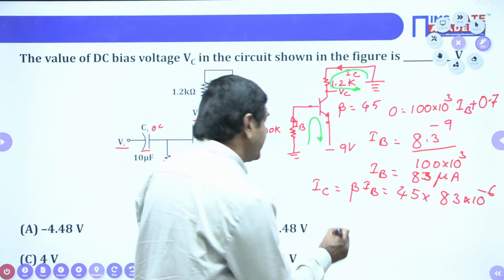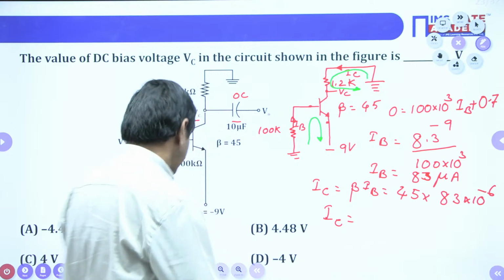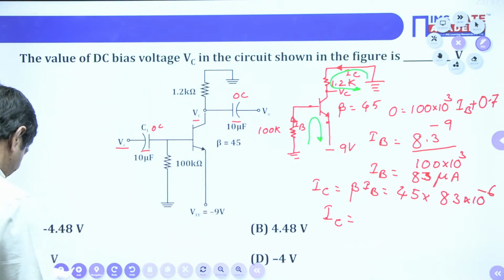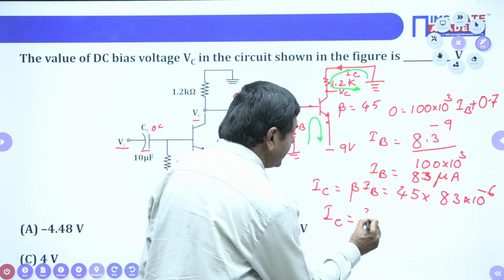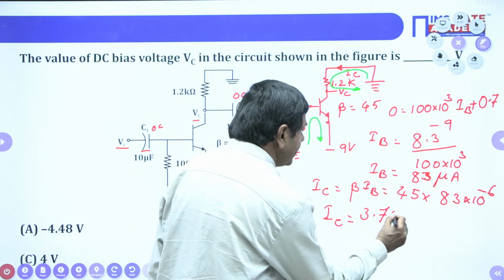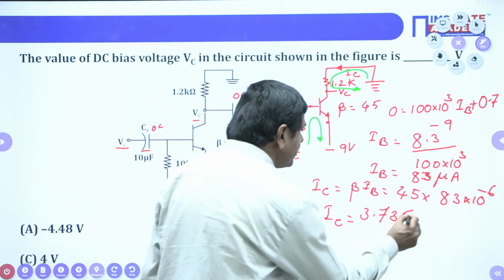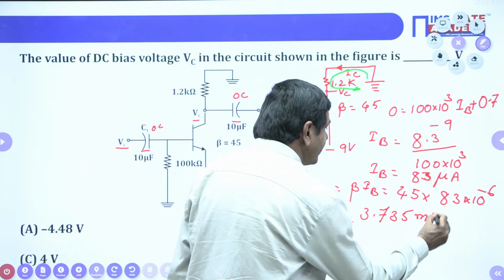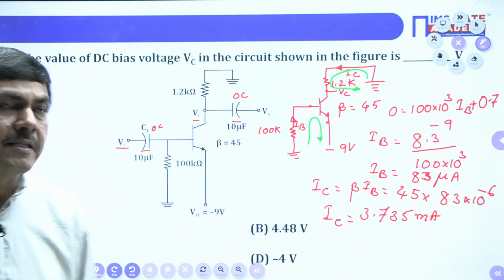Using the calculator, you will get the IC value. IC comes as 3.735 milliamperes.